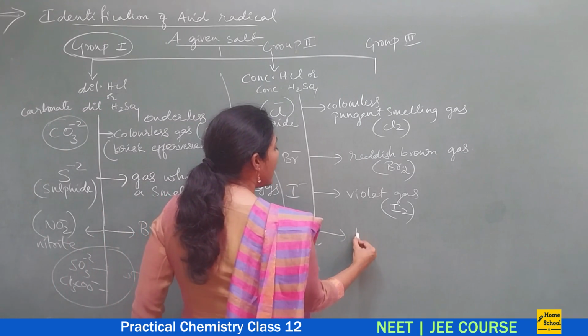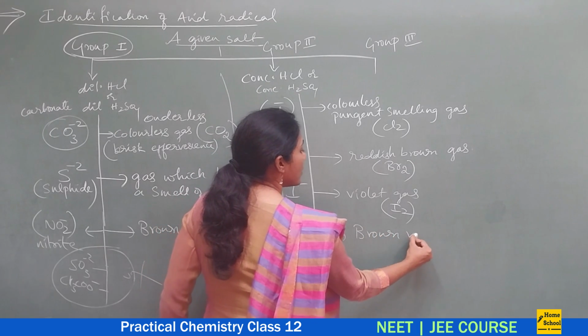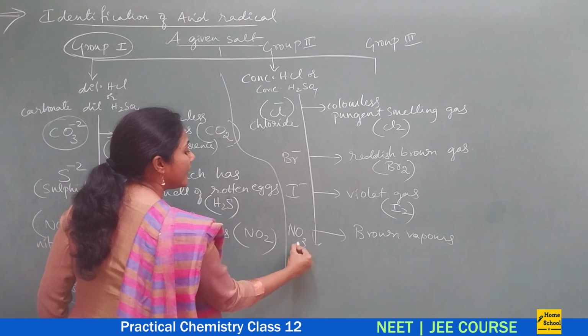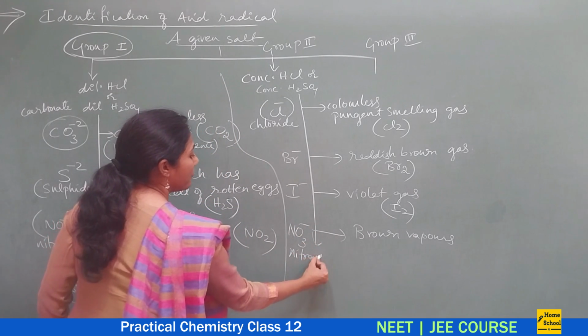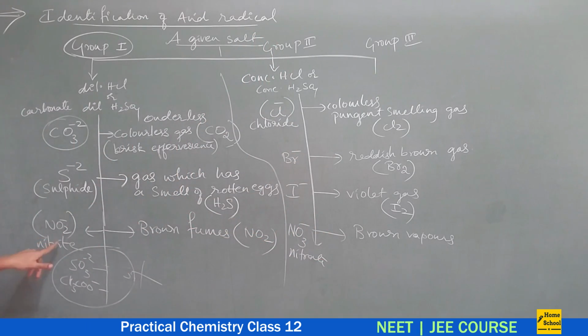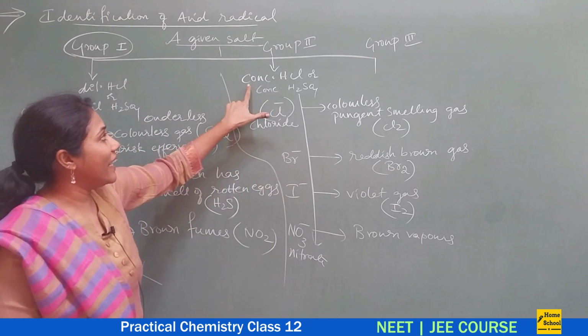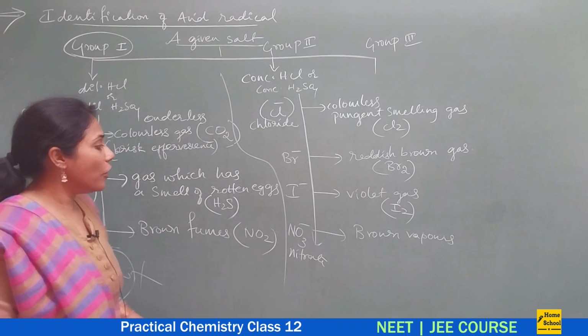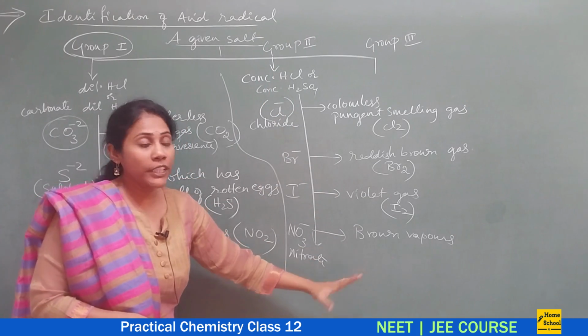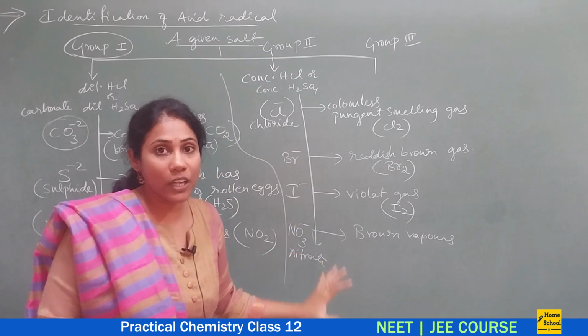Suppose you observe brown vapors coming out, then your salt has the nitrate acid radical. Don't get confused. Nitrate is a group 2 acid radical, whereas nitrite is a group 1 acid radical. So nitrite gets identified on adding dilute HCl. Nitrate gets identified on adding concentrated HCl. You still have some more acid radicals in the list of group 2, but I am not going to tell all of them because only this much is there in your syllabus.